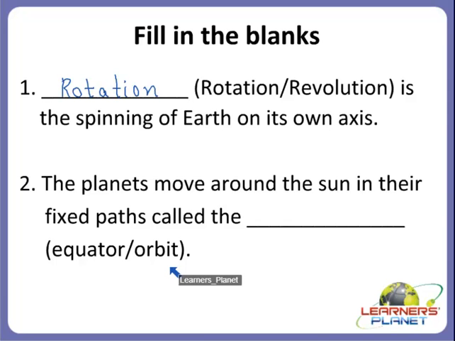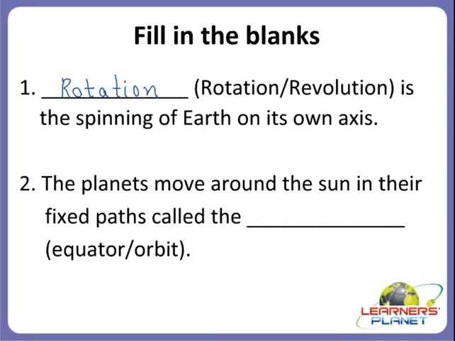Do you remember children that all the 9 planets, or we can say that now it has become 8, all the 8 planets move around the sun. Even our Earth moves around the sun in its fixed path, right? They revolve around the sun. So what is that fixed path called? Yes children, just try to recall. We studied about it.